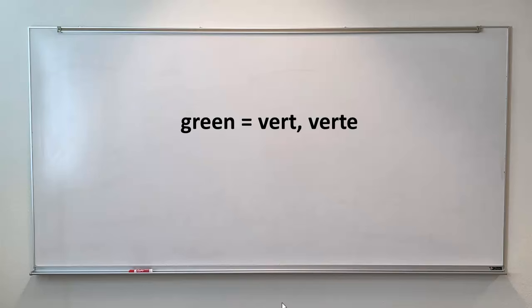Here's a nice example. If you look up the adjective green in a dictionary, you'll see the masculine form, vert, and the feminine form, verte. So this is masculine, this is feminine. When you're using green or vert to modify a masculine noun, you have to choose this form. If it's a feminine noun, you have to use this form.